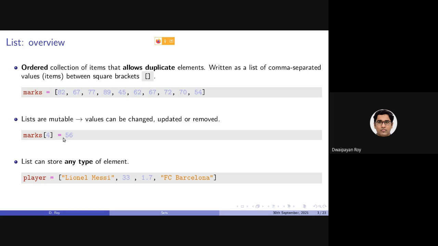And also we have discussed that list can store any type of element. That is, a list can store a string, it can store an integer, it can store a decimal value, it can store a list as well, as we have seen, which are called nested lists, in which case an item in the list is also a list. That is possible in list. That is, in short, any type of element can be an item in the list.